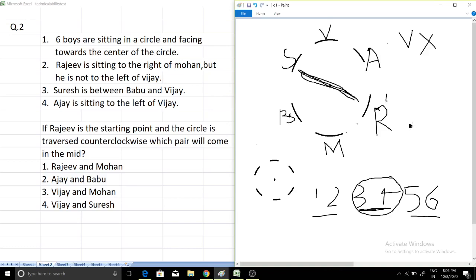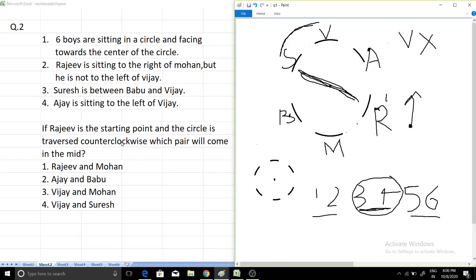So starting from R, first is R itself, second is A, and third is V. Fourth is S. So we have already discussed, we have to pick the third and fourth. Third is V and fourth is S. Both V and S together will form the mid element. So the pair that will come in the mid is S and V. S for Suresh and V for Vijay. So the fourth option will be the answer. See, the condition remained the same. We just had to answer this question.